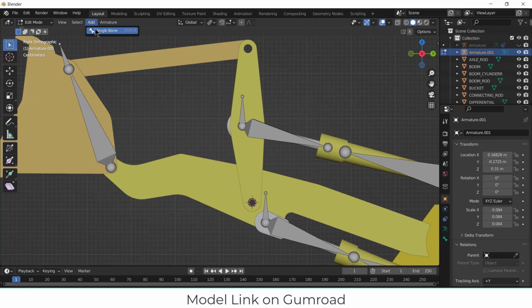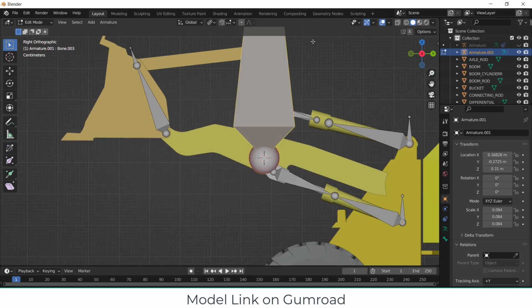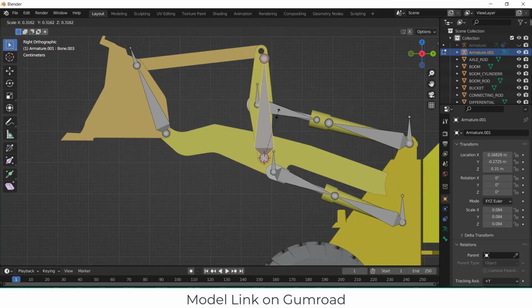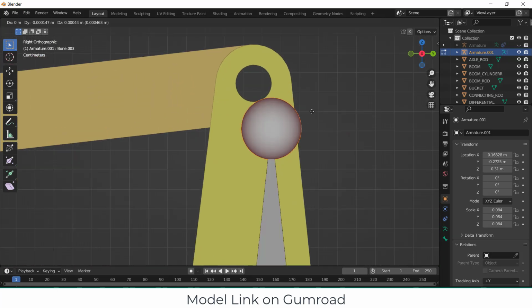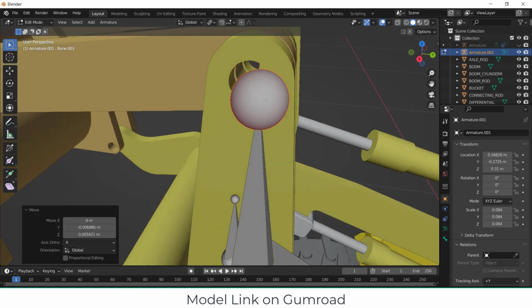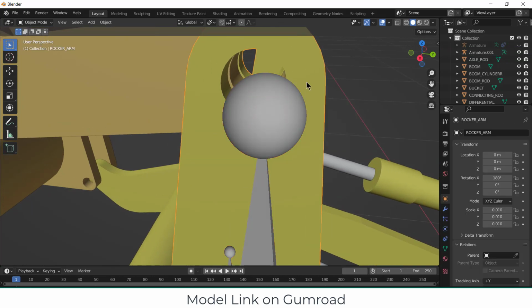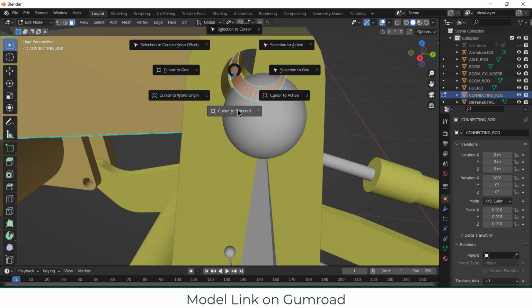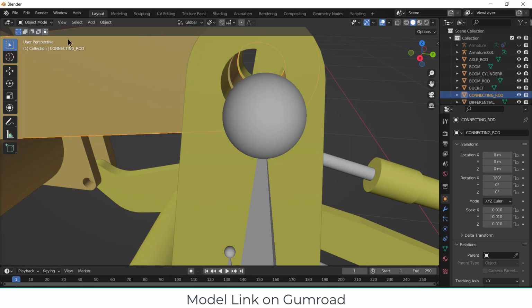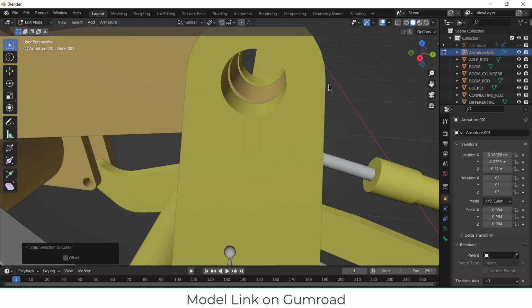So go to add single bone, press S to scale it down. And I need to place it exactly here. So let's see how I approach this problem. Tab, by pressing Alt Shift, Shift S, cursor to selected. Objects, select this bone, Tab, Shift S, selection to cursor.